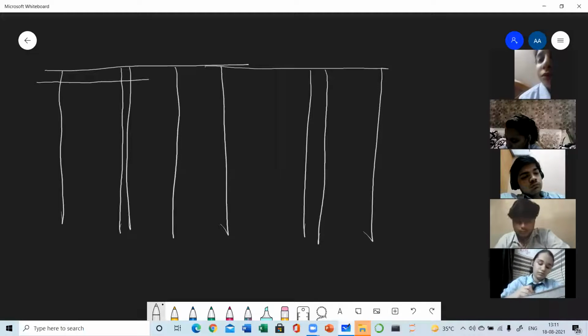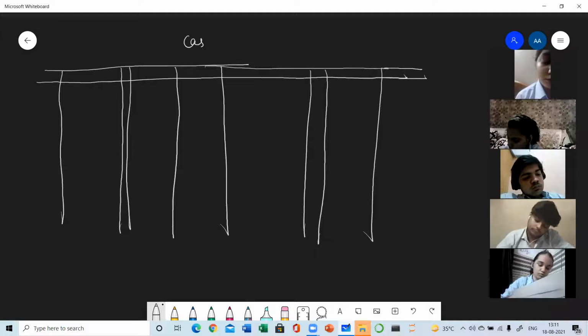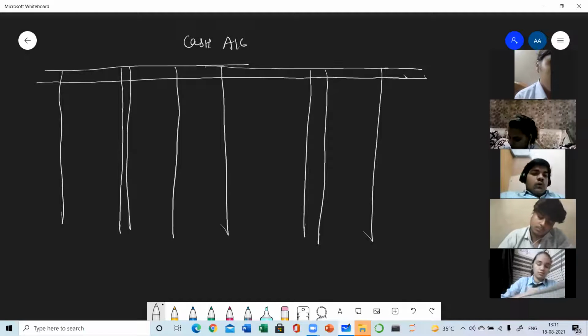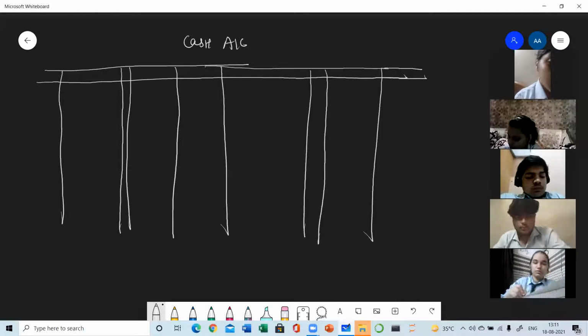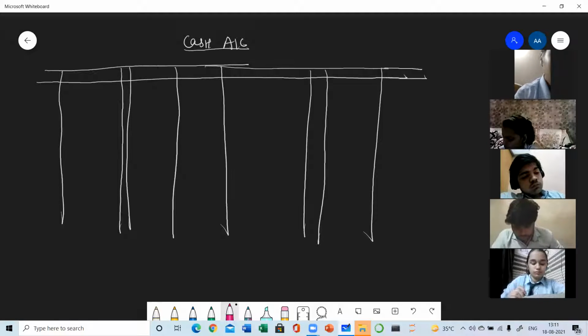Suppose this is a ledger account, and while doing the ledger you are supposed to draw this type of format. Suppose I am making here cash account. For every account, one account will be prepared and all the transactions related to cash will be written here only. First of all, we will be writing the name of the account at the top of the format.